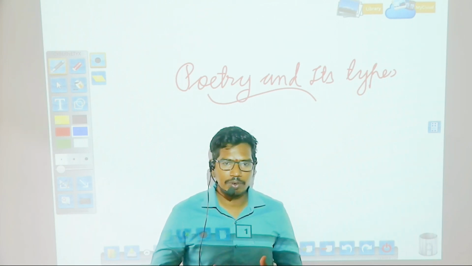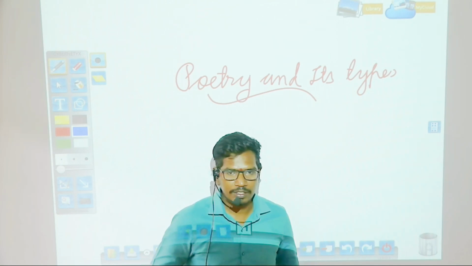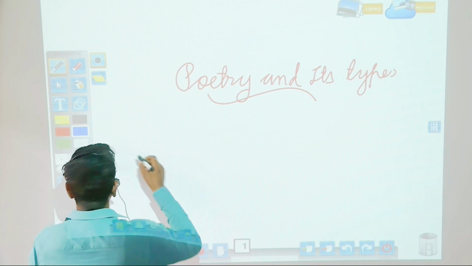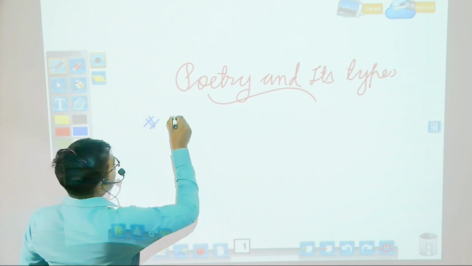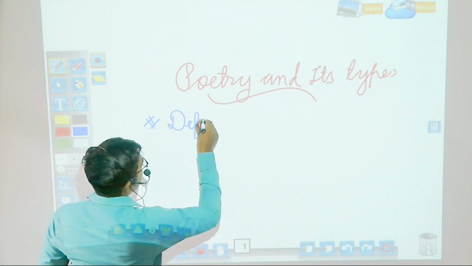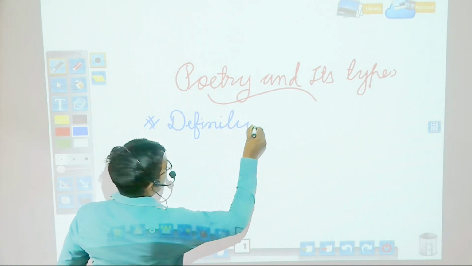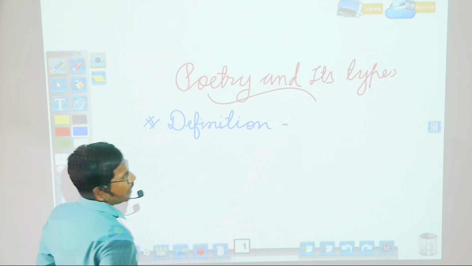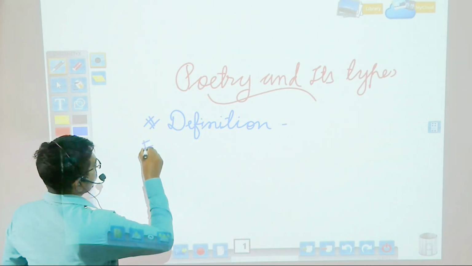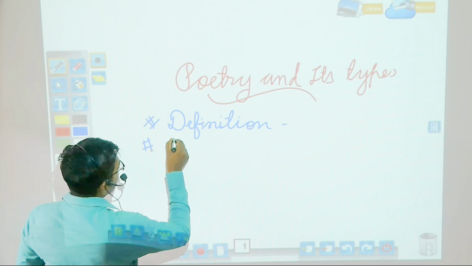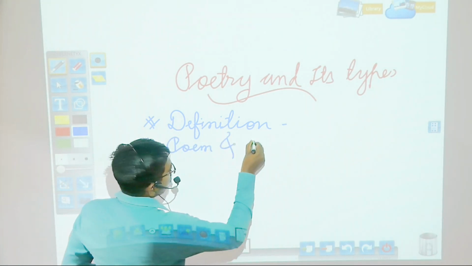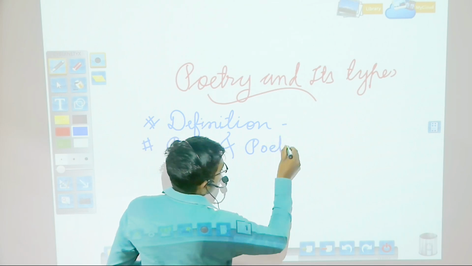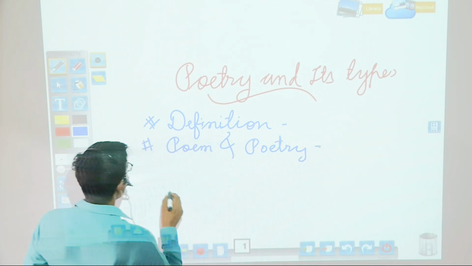So first of all, we are going to write the points, and accordingly we will have the explanation. So let's write some points. What we saw recently is the definition. The second, we are going to talk about the difference between poem and poetry.